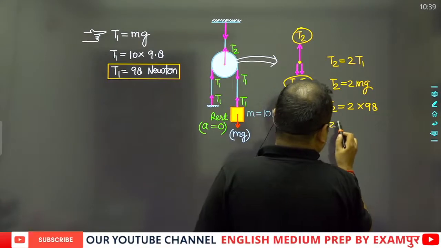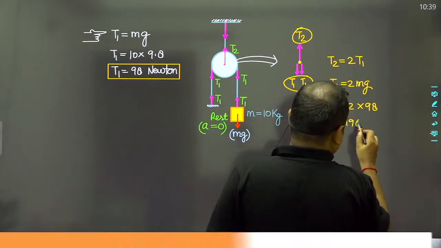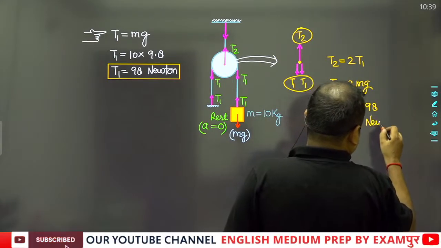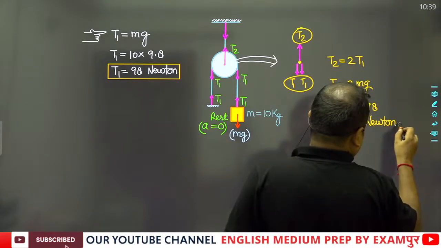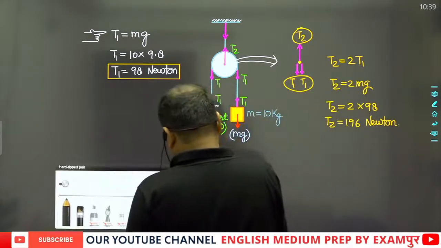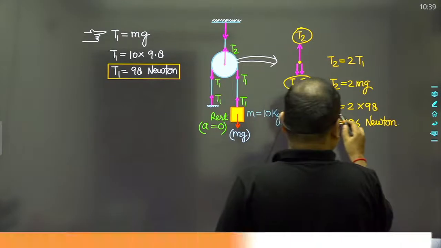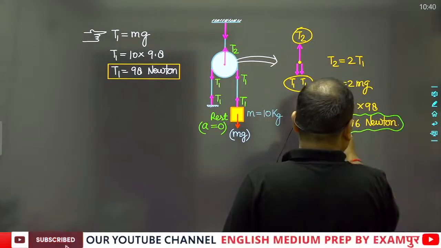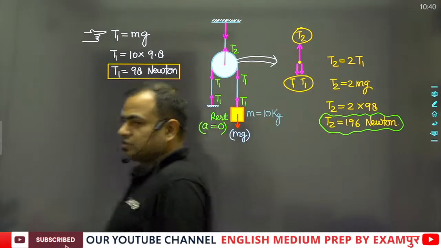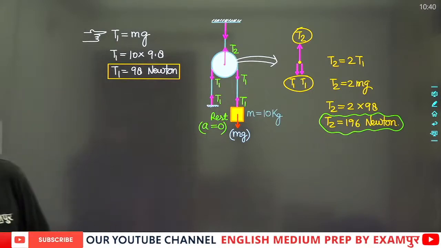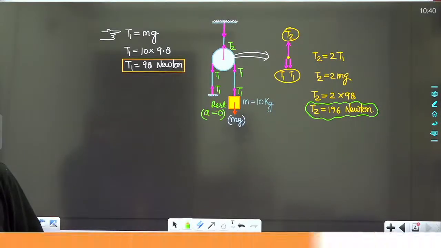So T2 will be equal to 196 Newton. So this will be the correct answer.